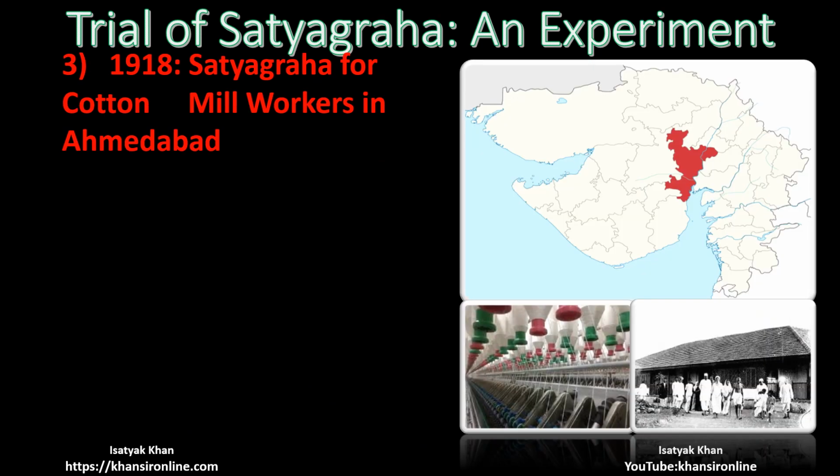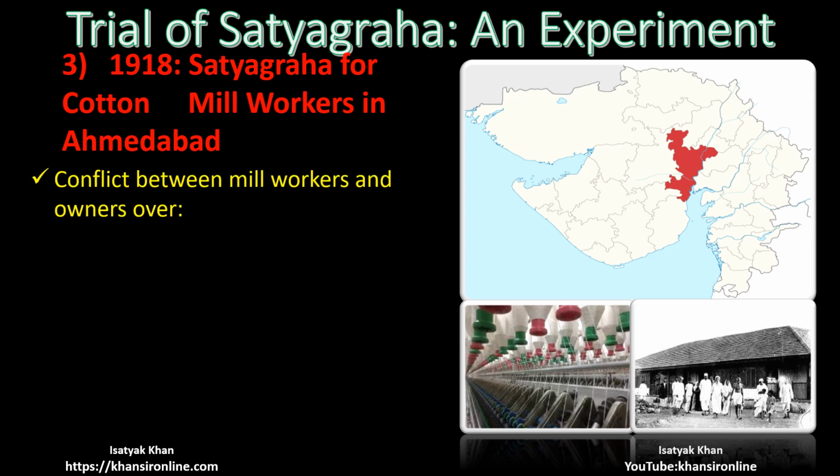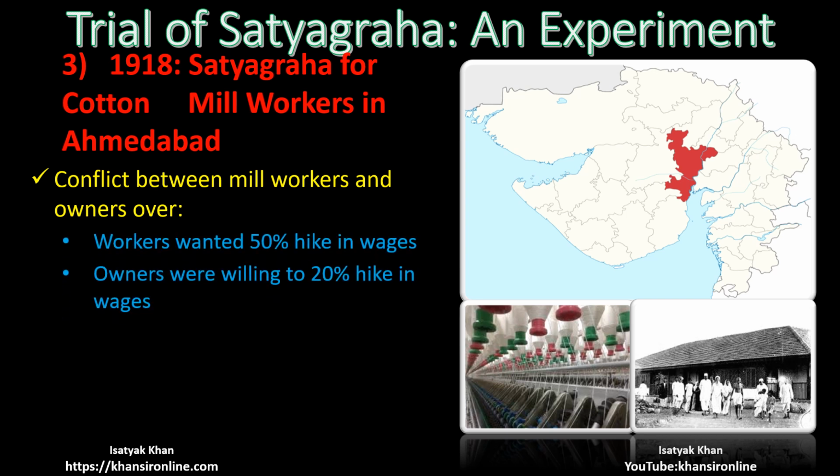A third, cotton mill worker Satyagraha in Ahmadabad, next year. All are in sequence, 16, 17, 18. Cotton mill workers. What was the problem here? Again, the plague epidemic was there, and cotton mill workers wanted more wages. They wanted their wages to be hiked by 50%, but the cotton mill owners were not willing to increase the wages by 50%. They were willing to increase the wages by 20%.